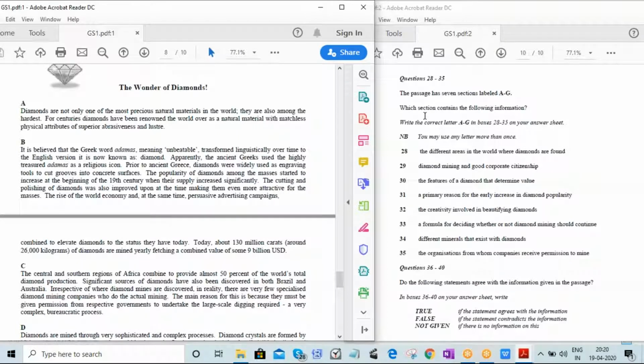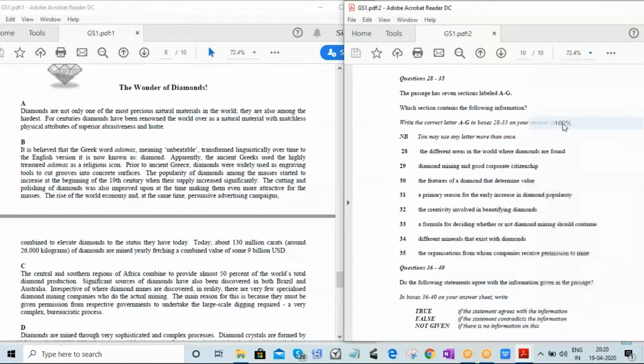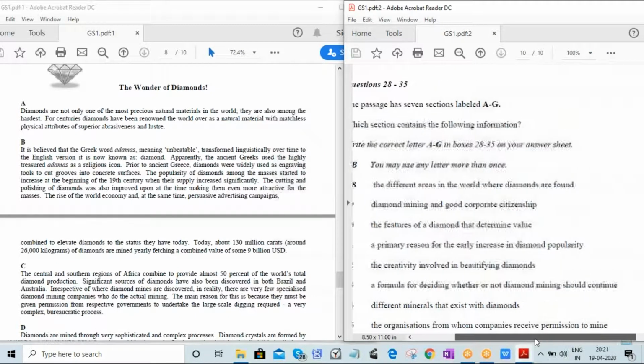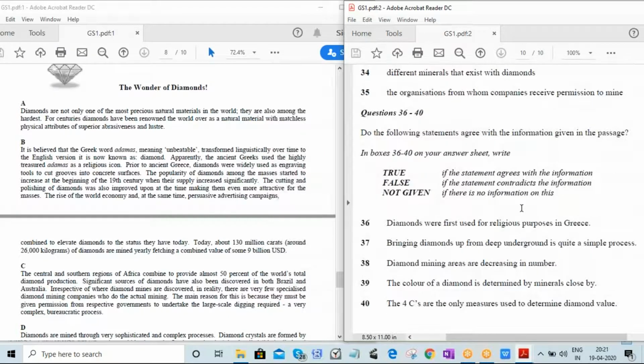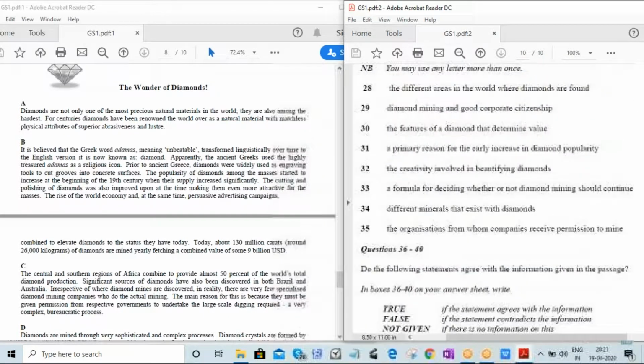So here, like which section contains the following information? There are some questions related to that. Even I can slightly make it bigger so that you can read clearly. And you may use any letter more than once. This is a kind of question. And then there are true, false, not given kind of questions. So there are two types of questions I have noted.